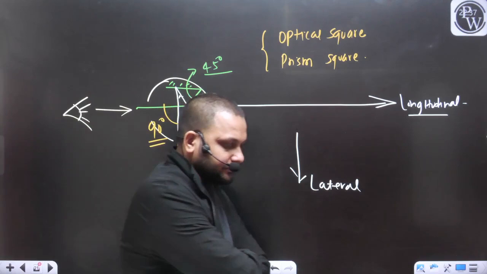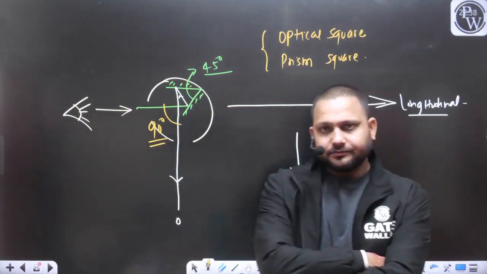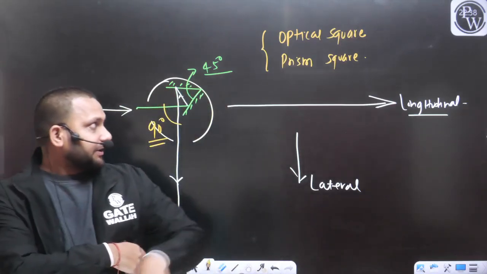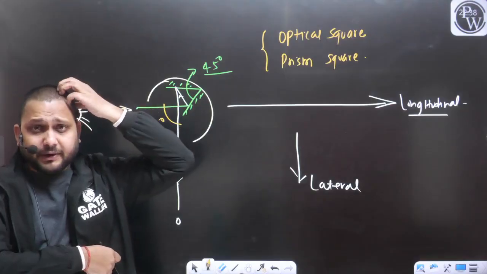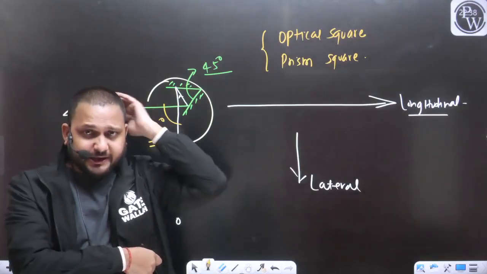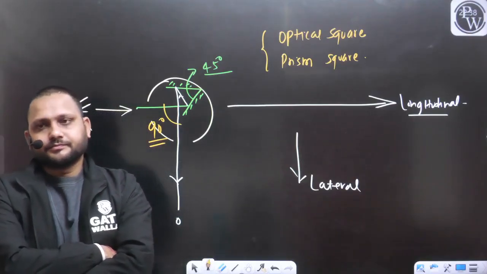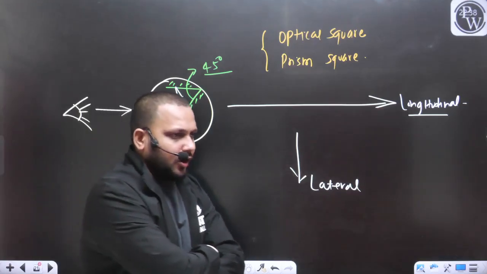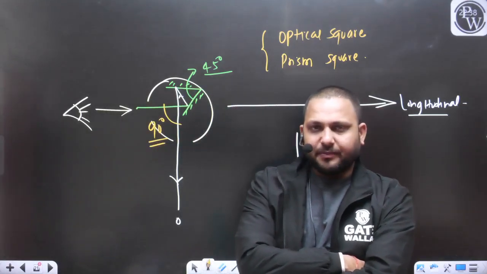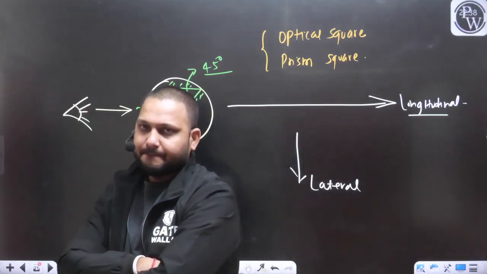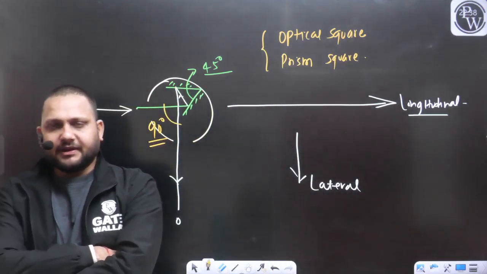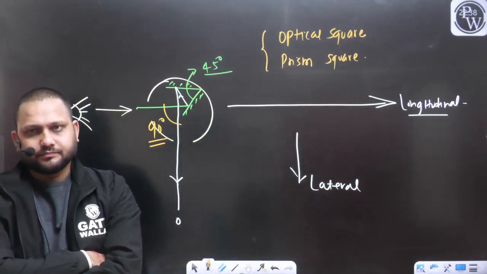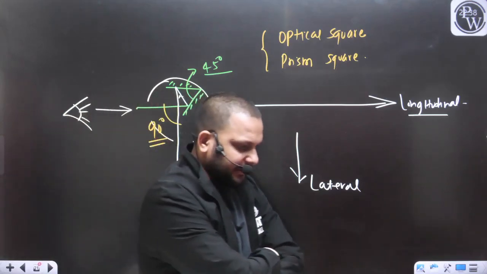Is the optical square best or the prism square best for measuring the 90-degree angle? Tell me in the chat box.